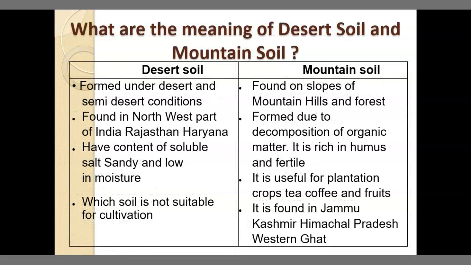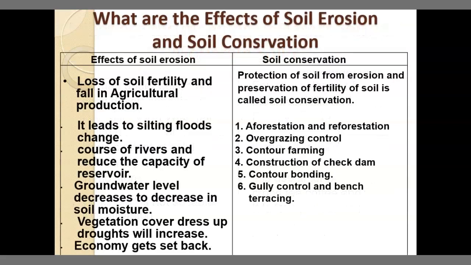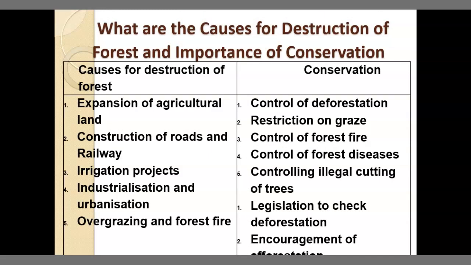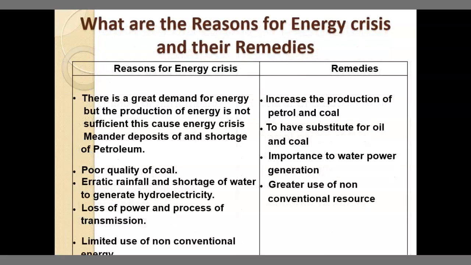What are the meanings of desert soil and mountain soil? What are the effects of soil erosion and soil conservation? What are evergreen forest and deciduous forest? What are the causes for destruction of forests and the importance of conservation? What are the reasons for the energy crisis and their remedies?